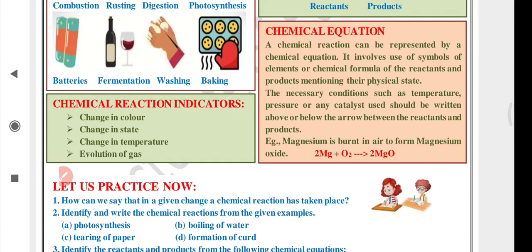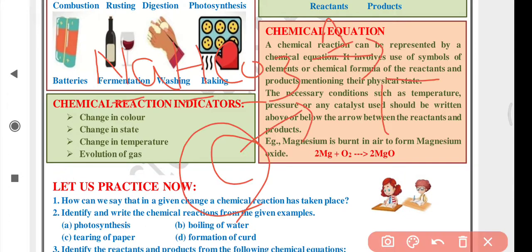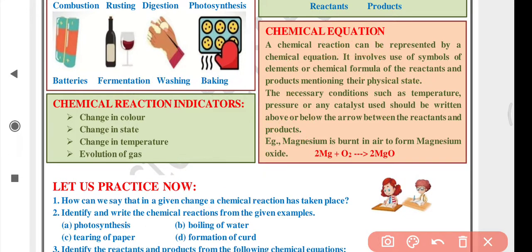Because formulae and all these things are not seen in substances. When you are seeing combustion, you are not going to see this is carbon, this is oxygen, and they are reacting and carbon dioxide is being formed. How will you know that the chemical reaction is taking place? There are some indications. Change in color.